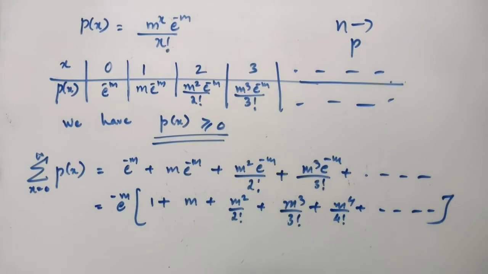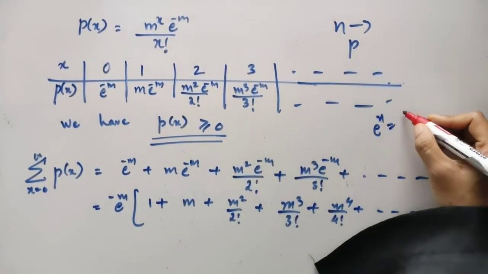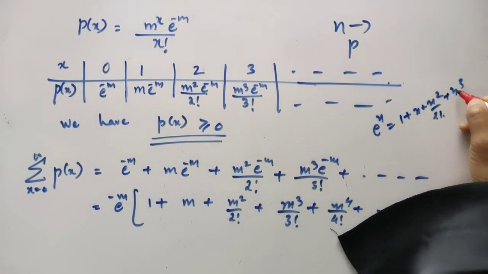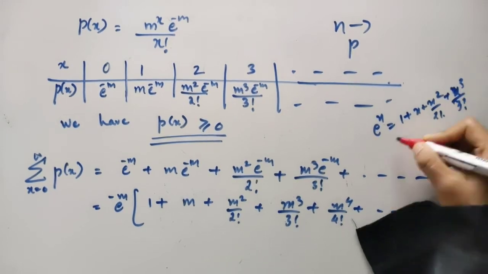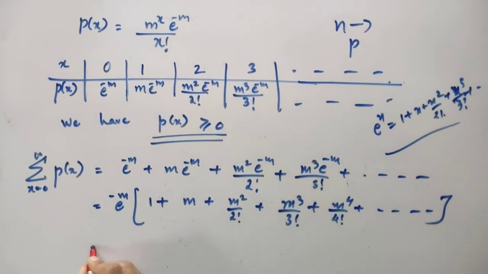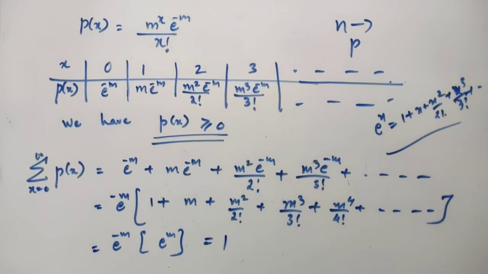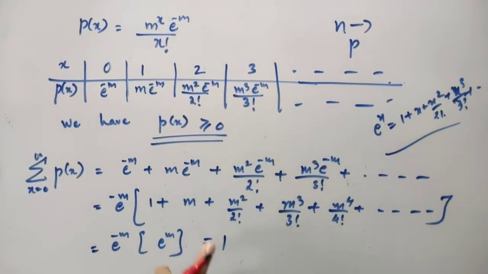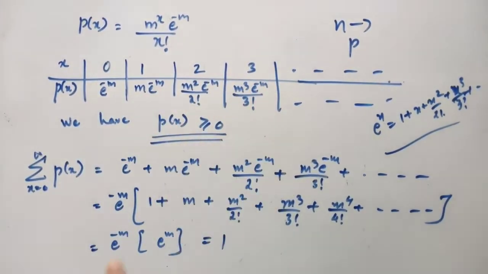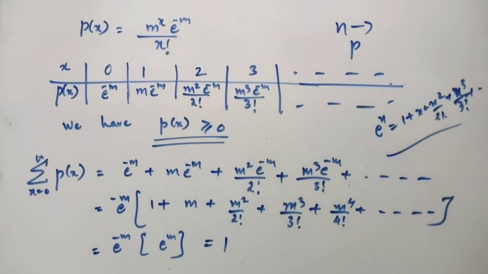Yes or no? Now, what is this actually? Have you studied the expansion for e to the power x? e to the power x is expanded as 1 plus x plus x square by 2 factorial plus x cube by 3 factorial. Is it not? So using this expansion for e to the power x, this is nothing but, in place of x, you have got m. Therefore it will be e to the power minus m into e to the power m. Multiplied together, it gives 1. So the summation of p of x is also equal to 1, and the probability function p of x is always greater than or equal to 0 for each x. Therefore the two conditions for the probability function are satisfied.